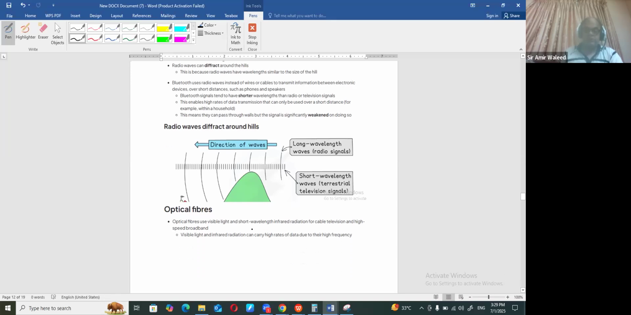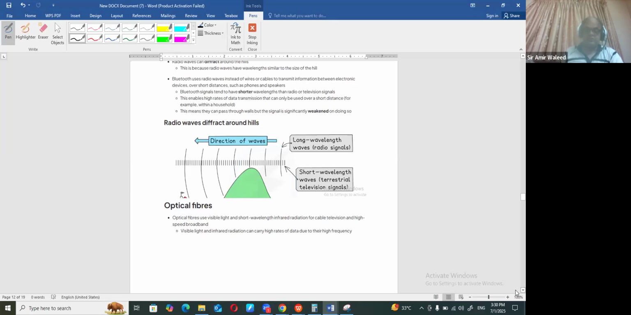Now, another very interesting thing is optical fiber. Optical fiber uses radiation, especially infrared radiation, to carry the data. So data will travel within the optical fiber in the form of infrared radiation. So these are the three things which are used to transmit data: radio waves, microwaves, and then in optical fiber, you use infrared radiation to transmit the data.